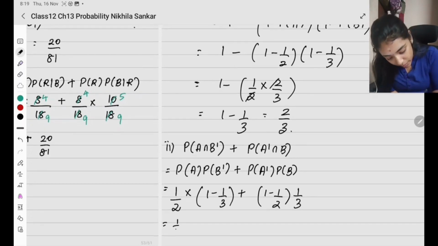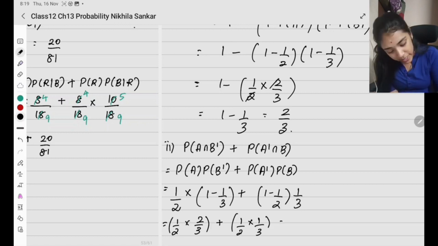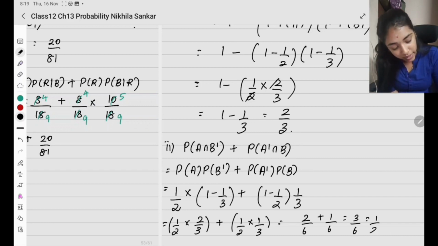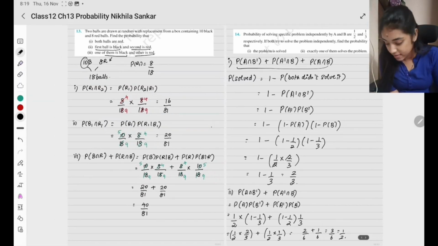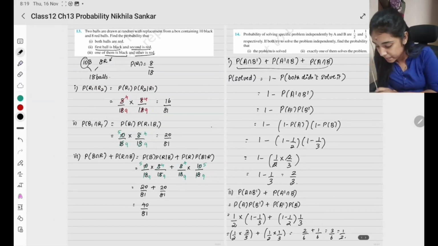So what do I have? 1 by 2 times 2 by 3 plus, put a bracket, here 1 by 2 times 1 by 3. Okay, when I solve this, I'll be left with 2 by 6 plus 1 by 6 which is 3 by 6 which is 1 by 2. This is my final answer. Okay, please copy.